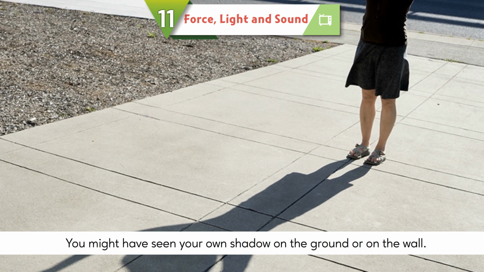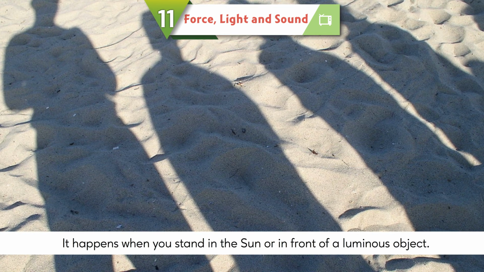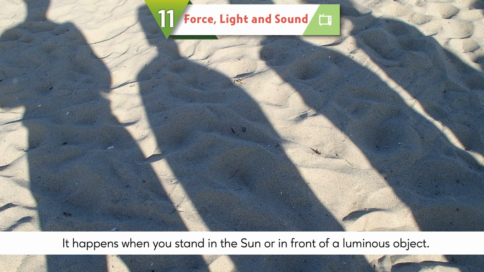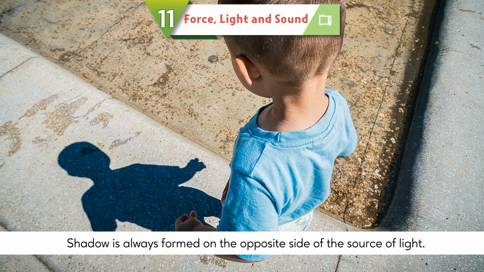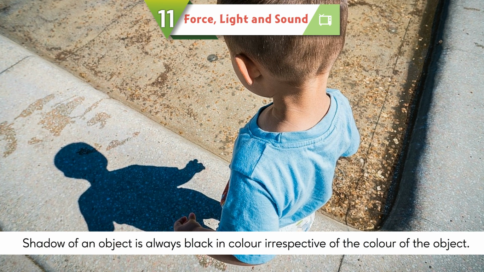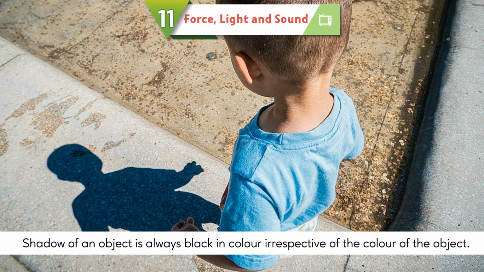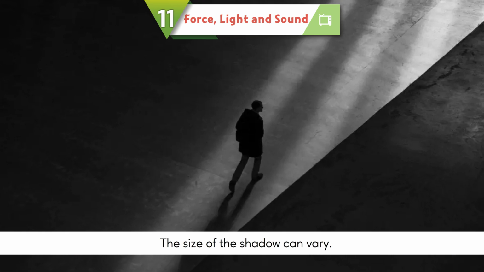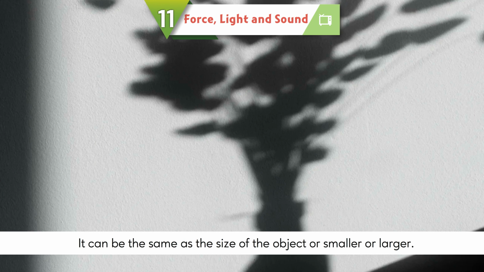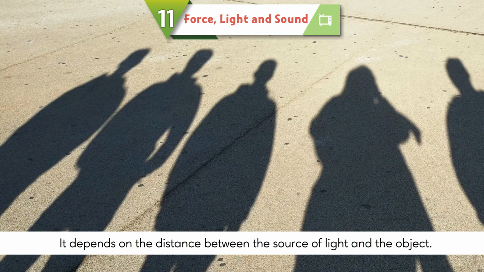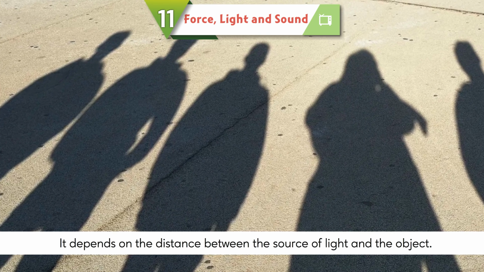You might have seen your own shadow on the ground or on the wall. It happens when you stand in the sun or in front of a luminous object. Shadow is always formed on the opposite side of the source of light. Shadow of an object is always black in color irrespective of the color of the object. The size of the shadow can vary. It can be the same as the size of the object or smaller or larger. It depends on the distance between the source of light and the object.